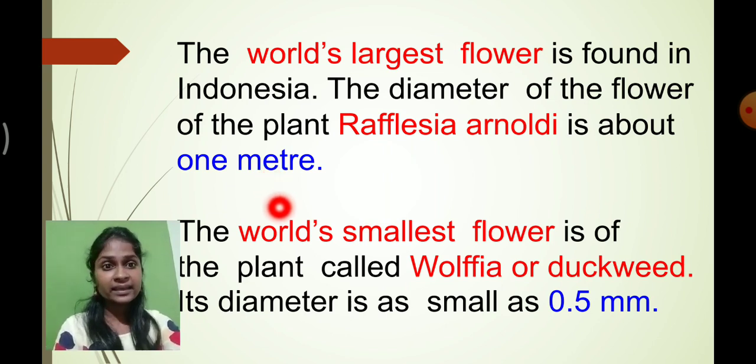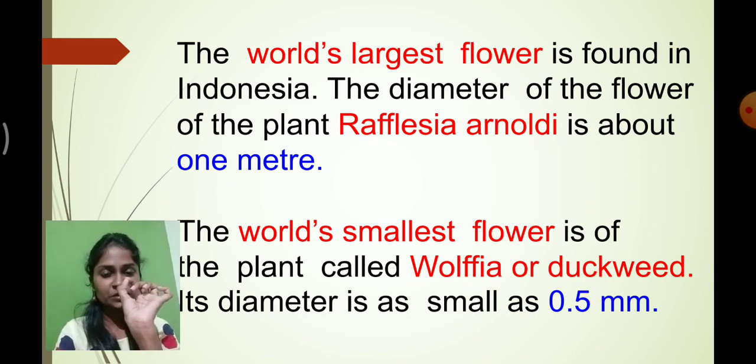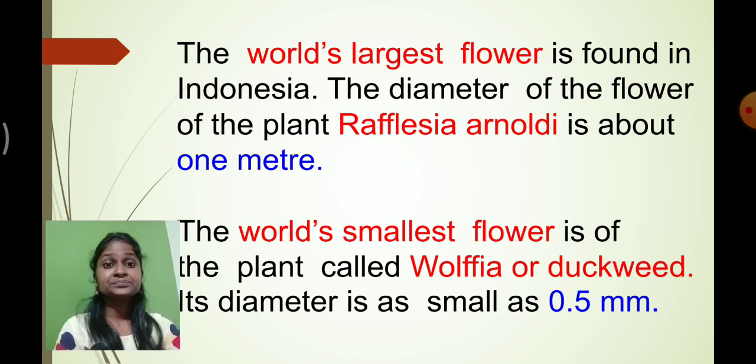And on the other hand, there is the world's smallest flower. The world's smallest flower belongs to the plants Wolffia and duckweed. It is hardly 0.5 millimeter, which means you can even take it on a fingertip. So Wolffia and Rafflesia arnoldii are the world's smallest and largest flowers respectively. So do remember this. Okay.